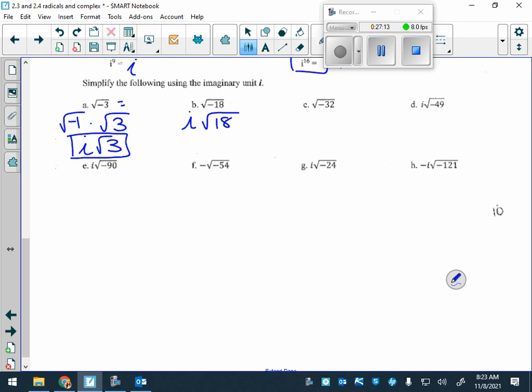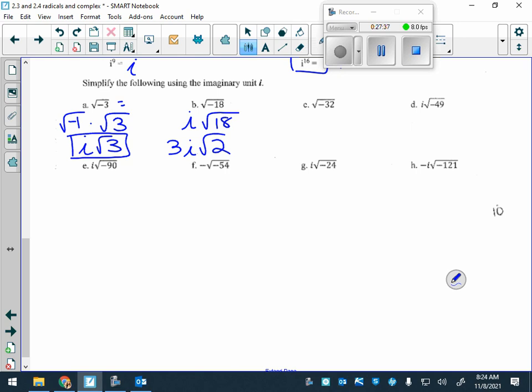So you have the square root of 18, which is 9 and 2, like Everett said. What can we do from there? 3I root 2. The I acts like a variable. Okay? So the square root of 18 is square root of 9 times square root of 2, which is we get 3I root 2. Okay?